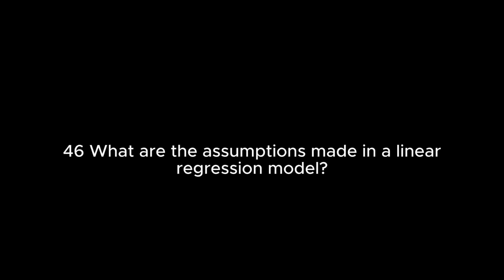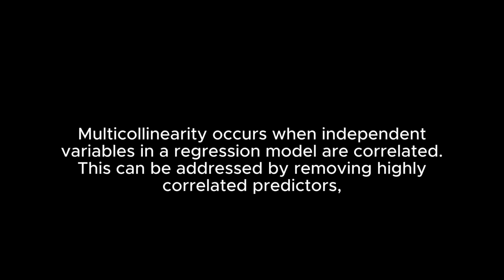46. What are the assumptions made in a linear regression model? The main assumptions are linearity, independence, homoscedasticity, and normal distribution of errors. 47. What is multicollinearity and how can you overcome it? Multicollinearity occurs when independent variables in a regression model are correlated. This can be addressed by removing highly correlated predictors, using principal component analysis (PCA), or regularization methods like ridge or lasso.